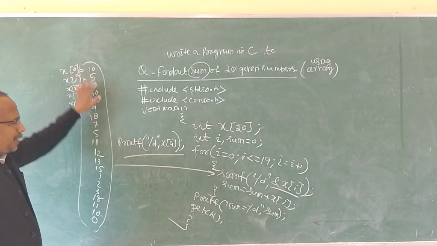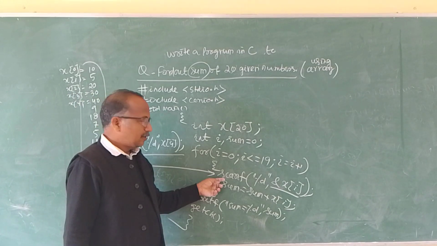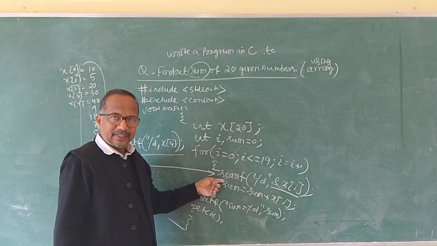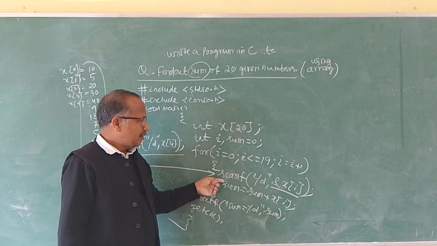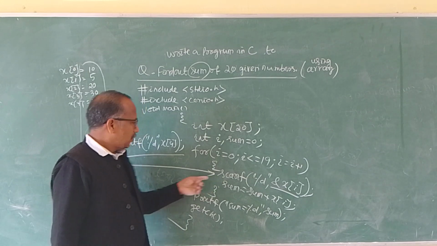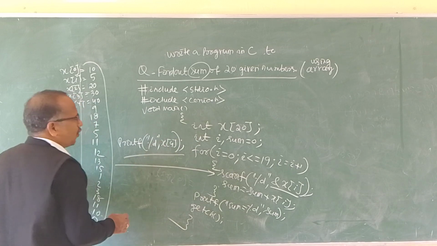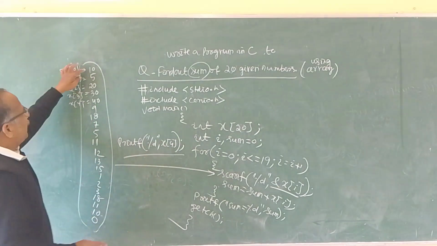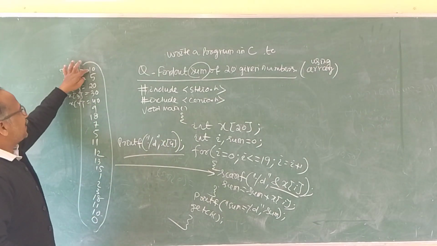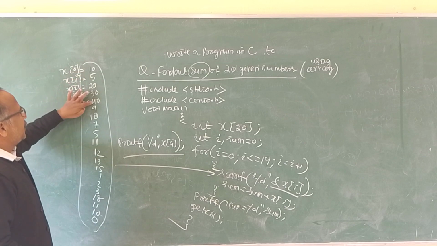So if 20 values are entered using this scanf statement, and the question is what x4 means: for our reference it is first, second, third, fourth, fifth.